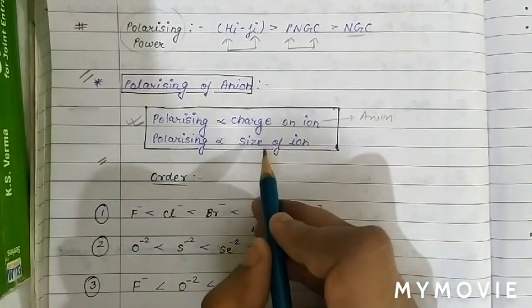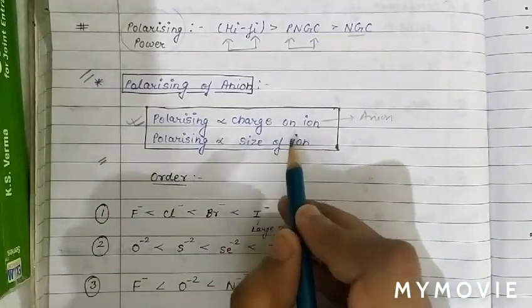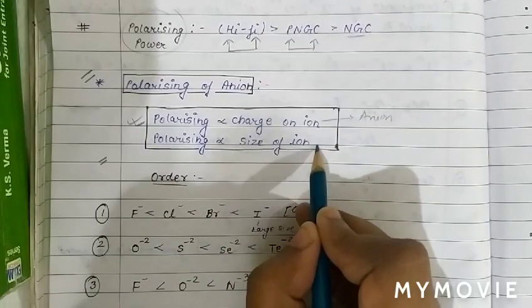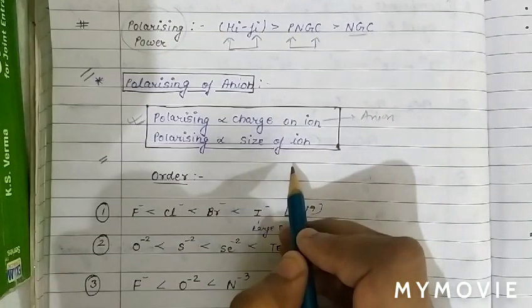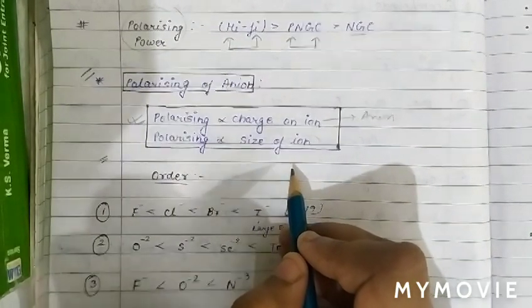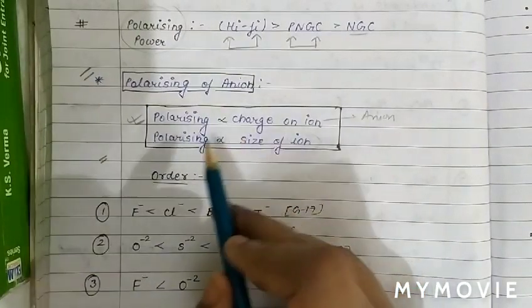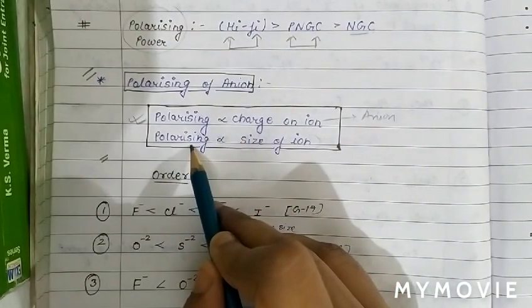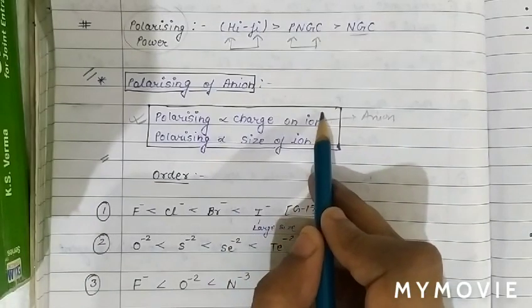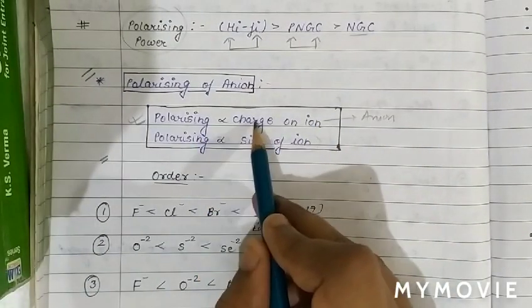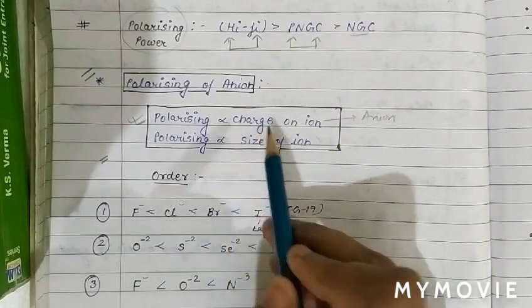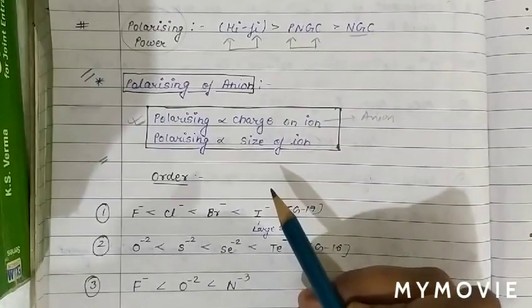On the basis of size, if the size of the anion is more, there is more chance of the anion getting distorted. Therefore, the polarizing power is high. So polarizing power varies directly with charge and also directly with size.